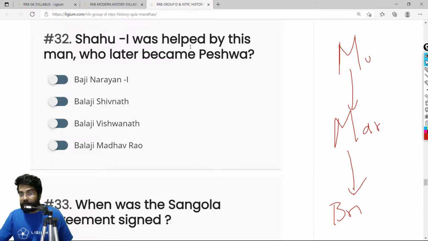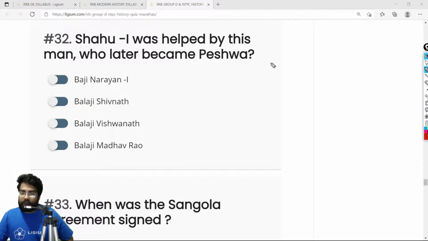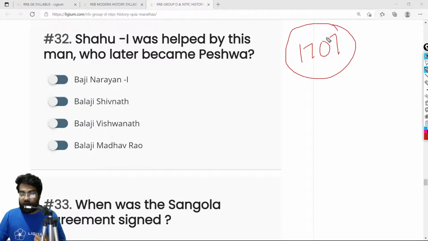Shahu was helped by this man who later became the Peshwa. This is something we have discussed earlier. Shahu was released from prison after the death of Aurangzeb. Aurangzeb died in 1707, and Shahu was released in 1707 or 1708. Shahu was challenged by a person called Tarabai. We have already discussed it.